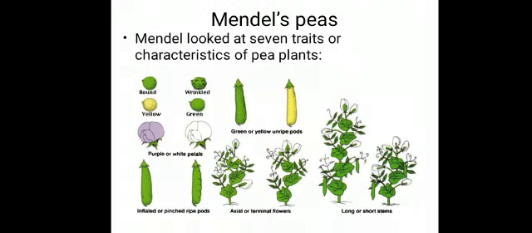As we can see here, he take these 7 characters. We can see long and short stems, axial or terminal flowers, inflated or pinched ripe pods, purple or white petals, green or yellow unripe pods, round and wrinkled seeds. So these are the 7 traits or characteristics of pea plants in which Mendel did his work.